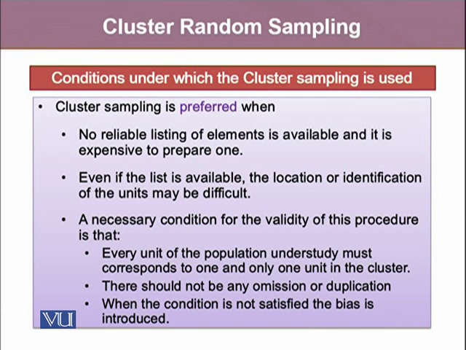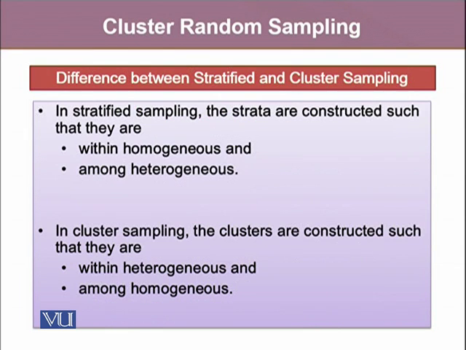Cluster sampling is preferred when there is no reliable listing available regarding the elements, or even if the listing is available, it's very expensive to work on that, or the location or identification of the units may be difficult. Moreover, there is another important condition that every unit of the population should be identified into one cluster, and there shouldn't be any omissions or duplications. And when the condition is not satisfied, bias is going to be introduced, which is eventually going to impact our results at the end.